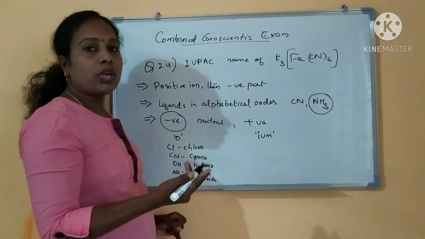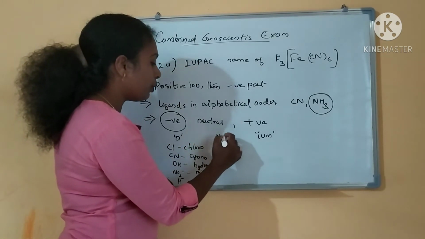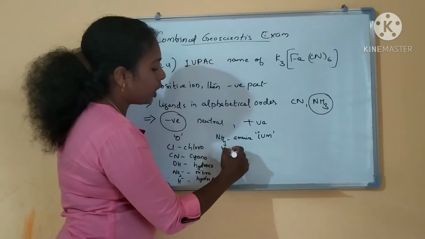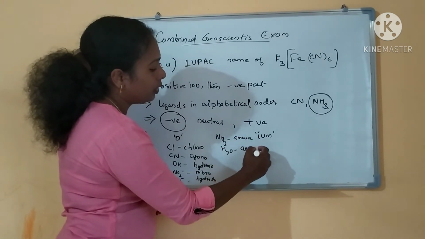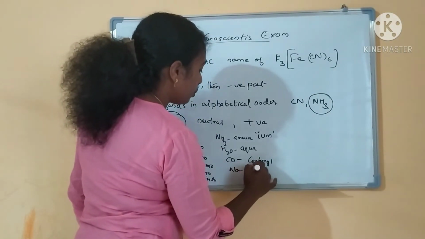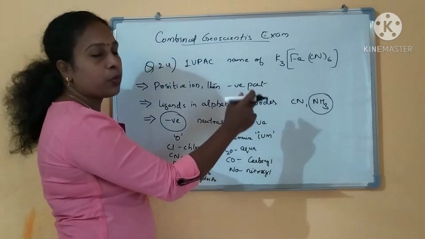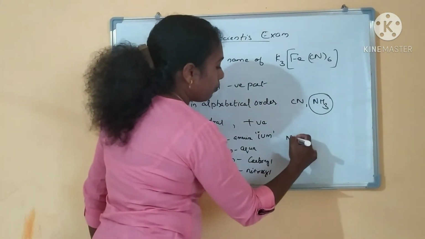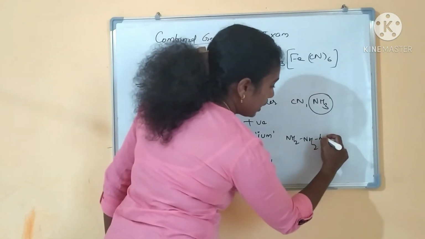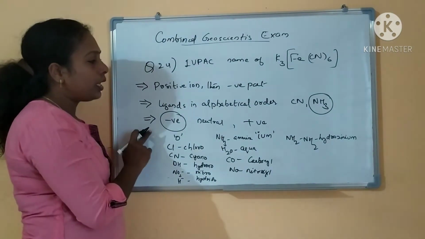And neutral ligands, what are the neutral ligands you know? Ammonia, NH3, what do you have to write? Ammine. If it is water, what will you write? Aqua. Right? CO, carbonyl. NO, nitrosyl. Like that, no special ending for neutral ligands. But if you are having a positive ion, for example, NH2NH3 plus, hydrazine, right? It has to end as hydrazinium. So, this is the way you have to take the ligands.